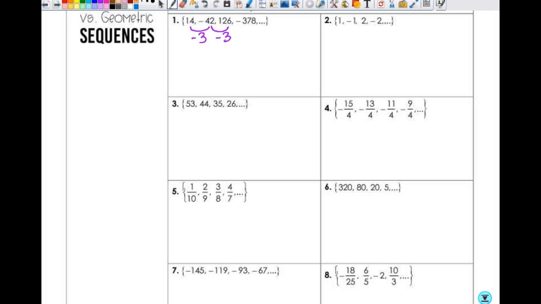And if you can multiply them in your head, you don't have to actually do it on the calculator, but you've got to make sure you're going to get the same thing, so that makes this geometric. Does that make sense? All right. So what do you think about number 2?